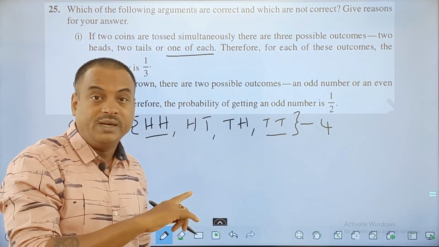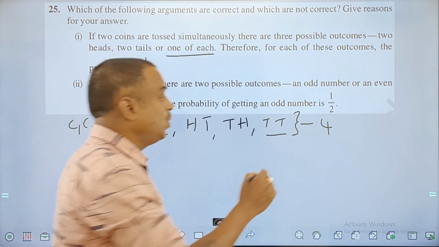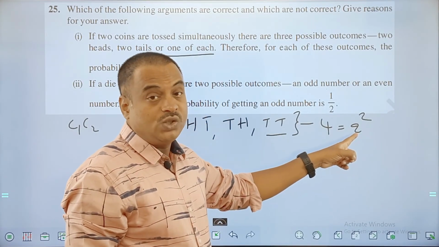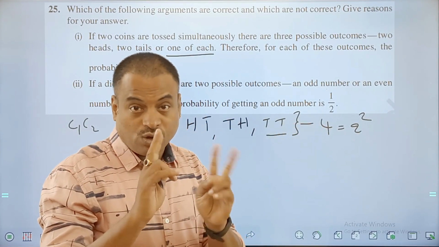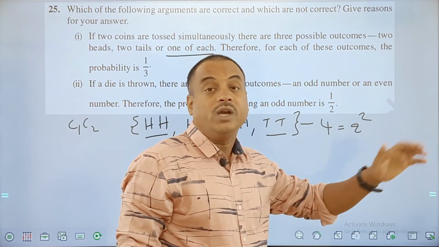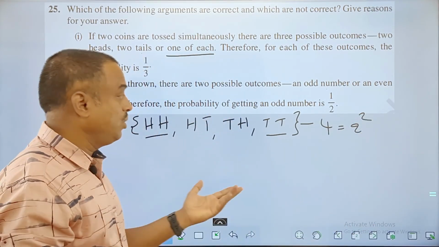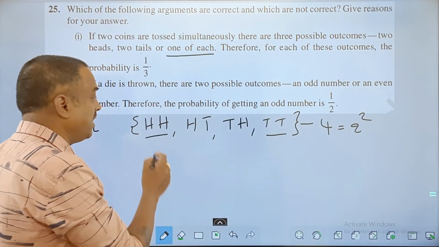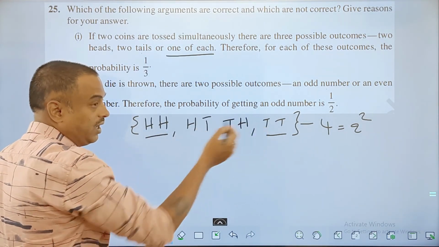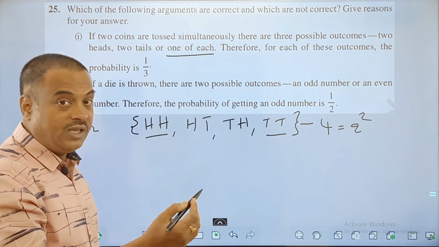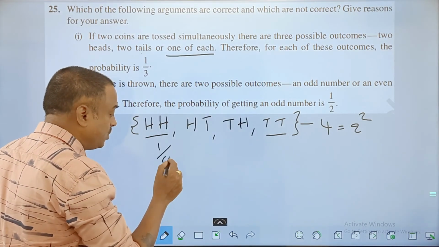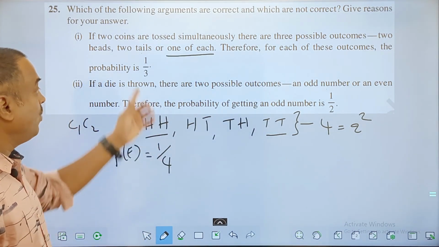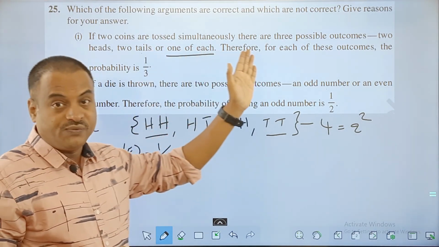If you see my previous videos on the basics, you will find the total number of outcomes is 2 squared. What is the base 2 here? Base 2 is the number of sides of a coin, and the power is the number of coins you are throwing, so 2 coins. So the total number of outcomes is 4. Now, there are 4 events, 1, 2, 3, 4. The probability of getting any one of the events is 1/4. So my answer has to be 1/4 here, not 1/3. Therefore, no is the answer for this.